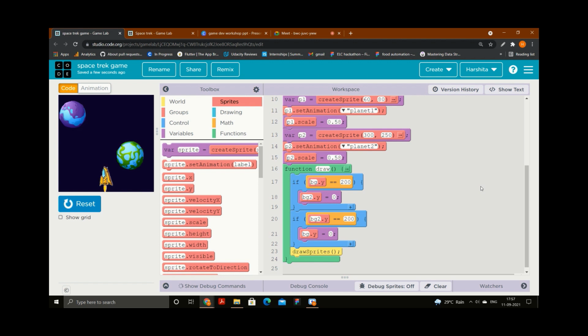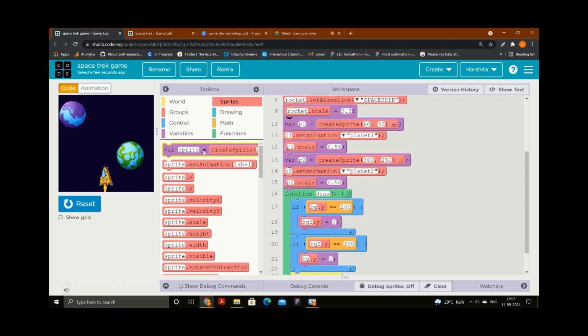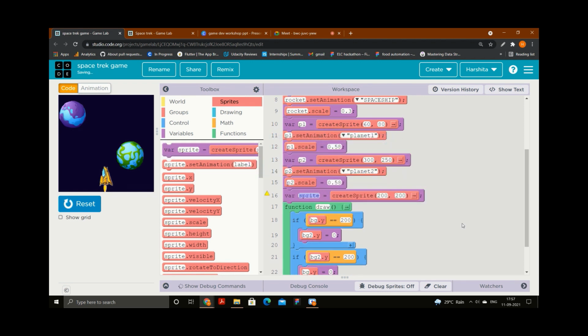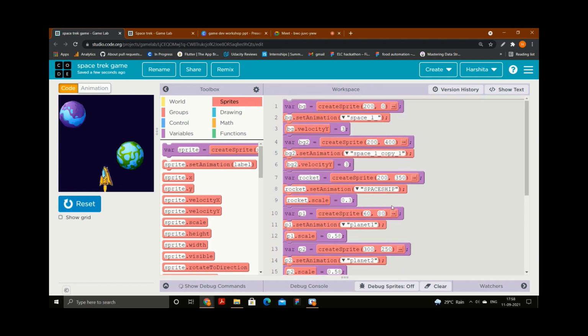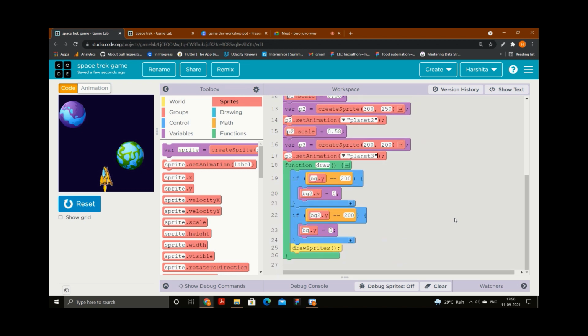Now next, we will add other planets here. Do it fast because the concept will remain the same. We just need to create another variable for it. The first thing that I did right now is I put this rocket below this background part. For the other issue, we will see what we can do about it.